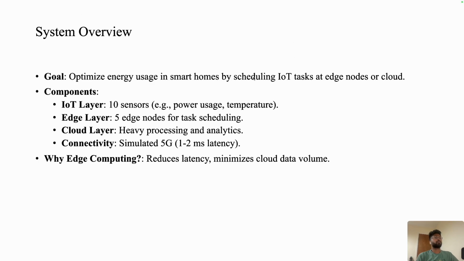The goal is to optimize energy usage in smart homes by scheduling IoT tasks to edge nodes or cloud. The components we are using are the IoT layer, where, for example, 10 sensors monitor power usage and temperature. In the edge layer, we are using 5 nodes for fast local processing, and the cloud layer is a heavy processing layer.